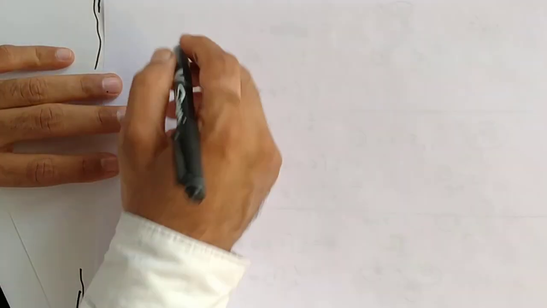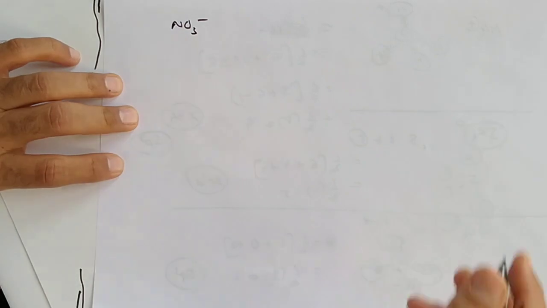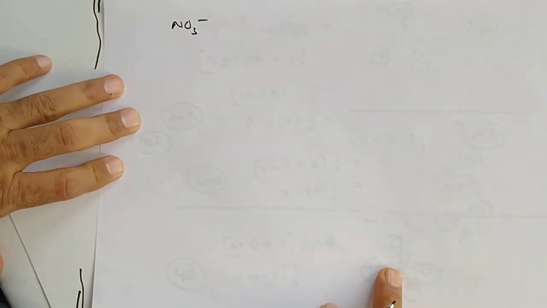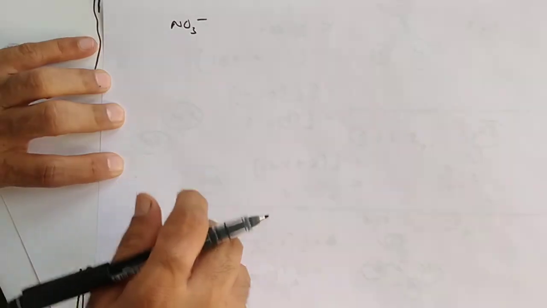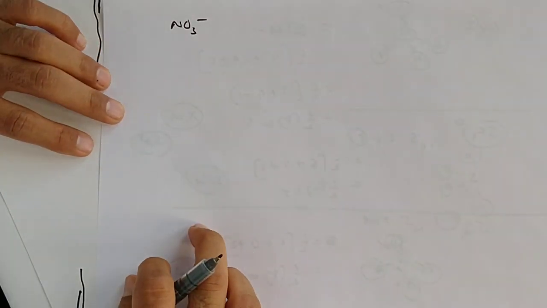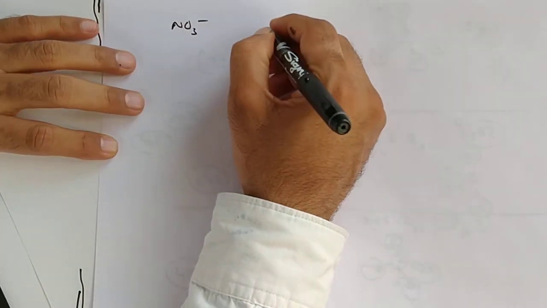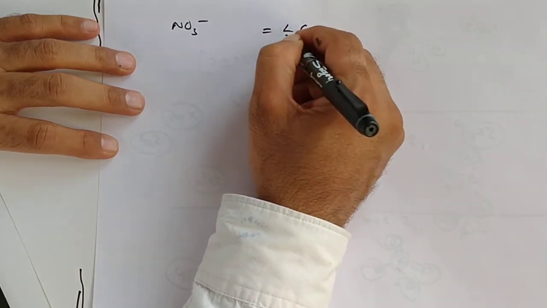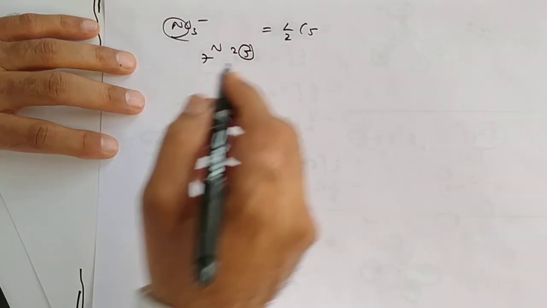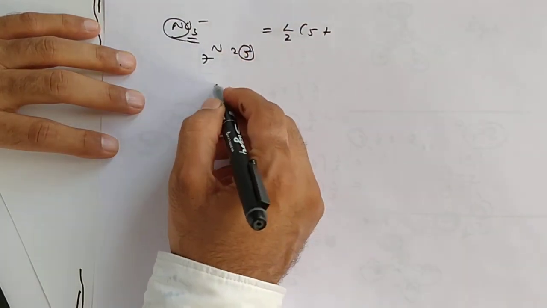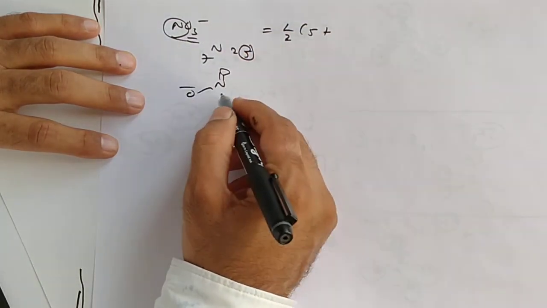Now what about NO3 minus, nitrate ion? Yes, we are going to nitrate ion. In central atom, number of electrons are 5 in nitrogen. All oxygen surrounded by it.